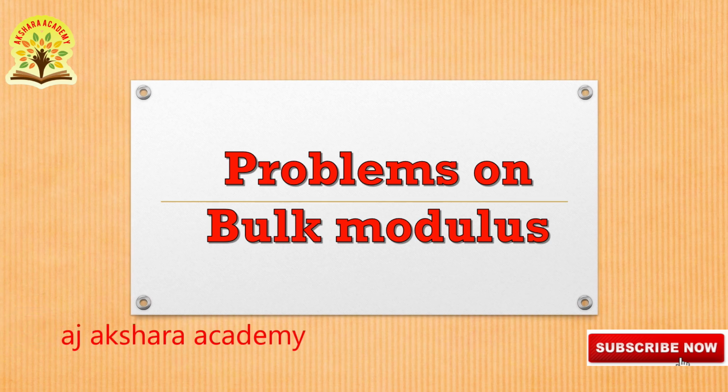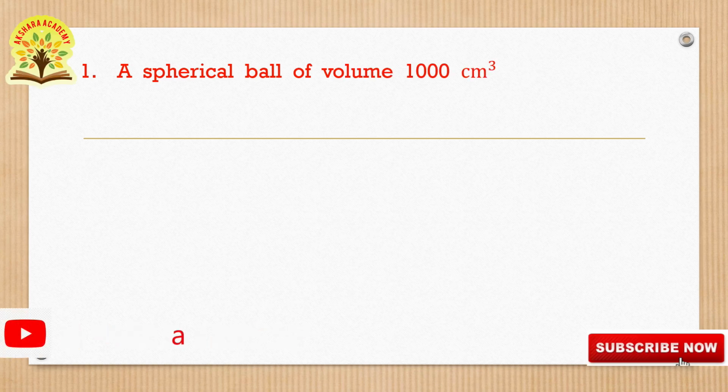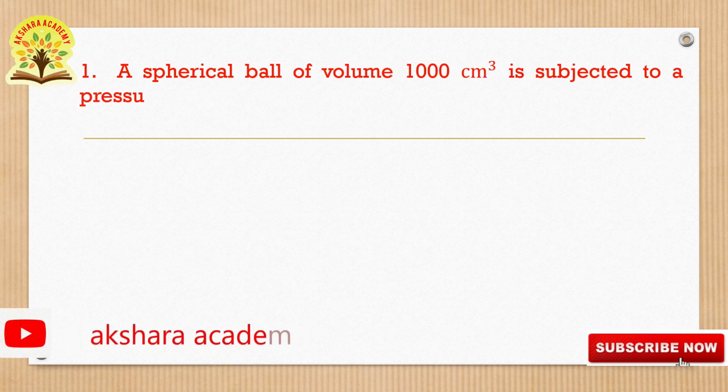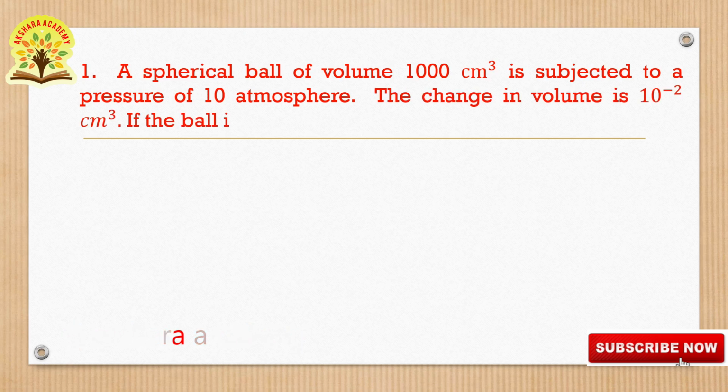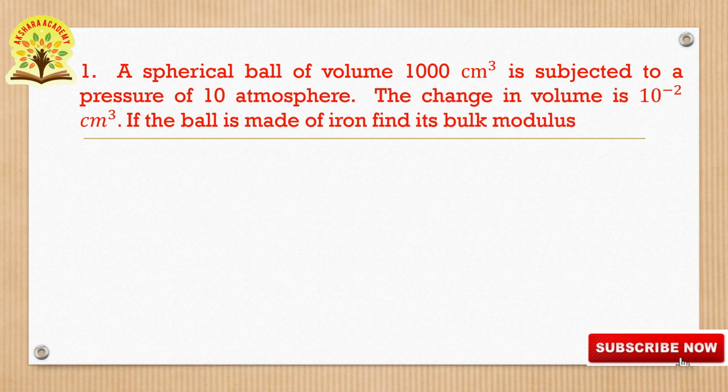Okay, let us go to today's session, problems based on bulk modulus. Let us go to the first one. A spherical ball of volume 1000 centimeter cube is subjected to a pressure of 10 atmosphere. The change in volume is 10 to the power of minus 2 centimeter cube. If the ball is made up of iron, find its bulk modulus.